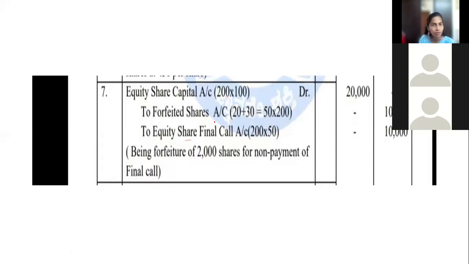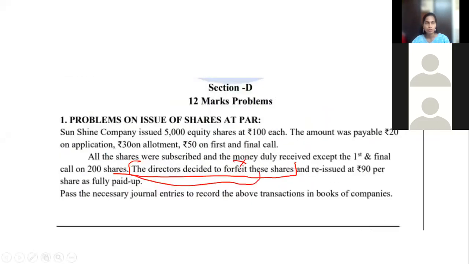Why is forfeited credited here? Because, I will tell you, we'll write the calculation first. The amount was for 200 shares. Here also 200 shares, 200 shares. The capital rate is always 100, given in the question. Multiply and you'll get 20,000. This we will see later. The final call rate is 50, given in the question. Note it.